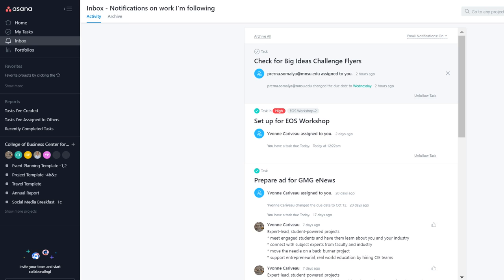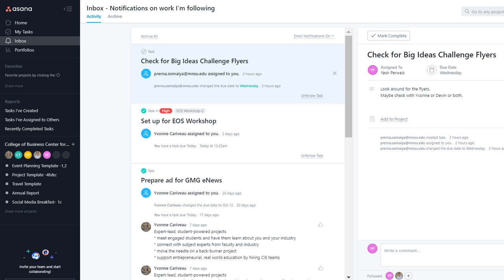I can click on the task, or I can unfollow the task if it is not related to me. Once I click on the task, I know this is a detailed view of what I need to do, and I have a due date for the task. The good thing about this is that everything is well organized, everything is well documented, and you know what is expected out of you. Deliverables are really clear.